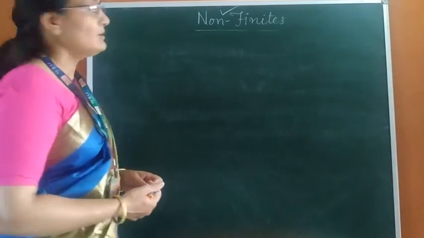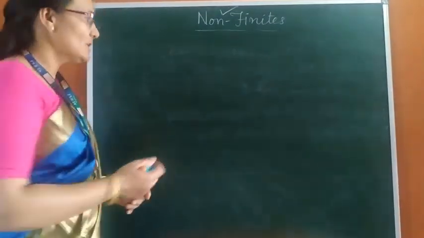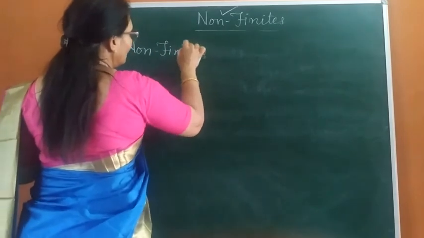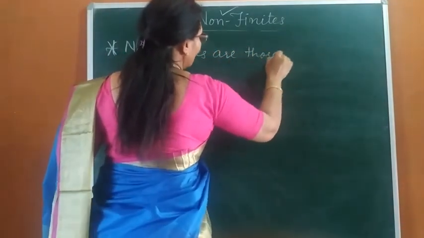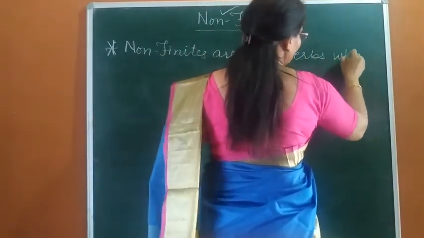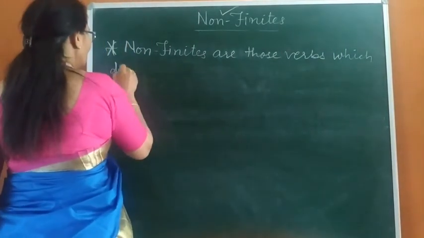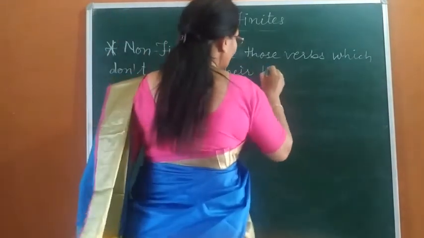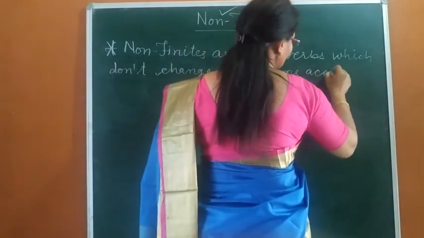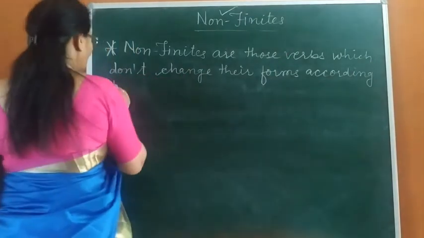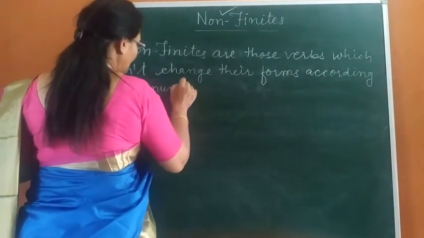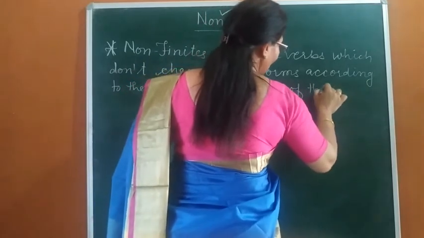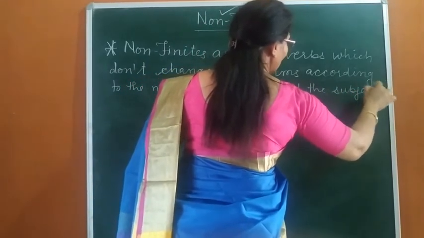So dear students, today we are going to learn about non-finites. Students, non-finites are those verbs which don't change their forms according to the number and person of the subject.